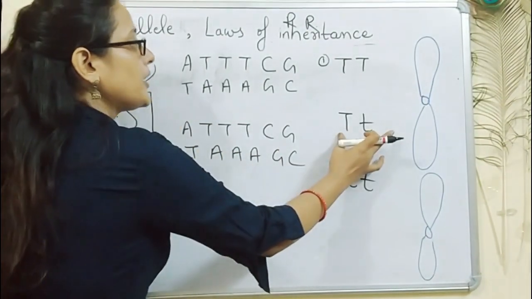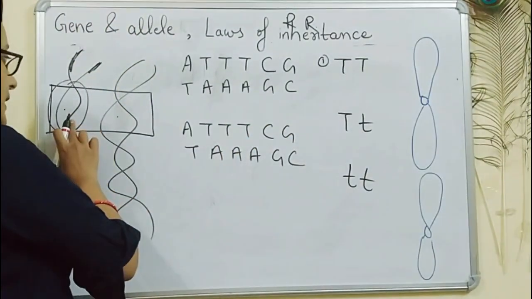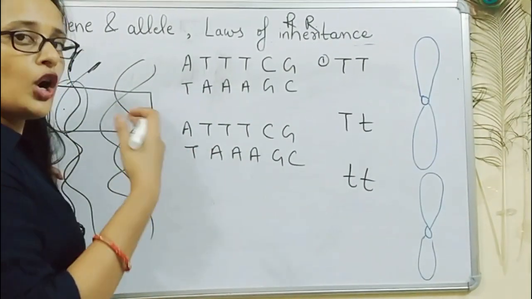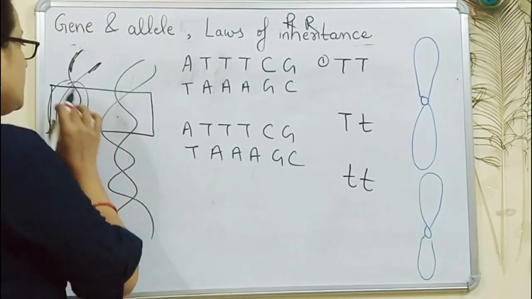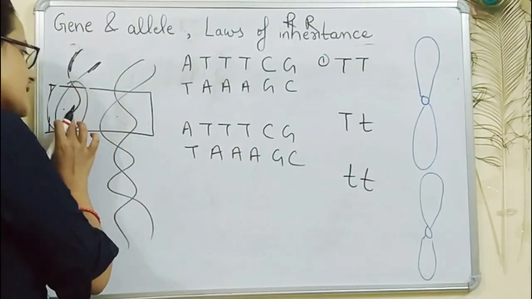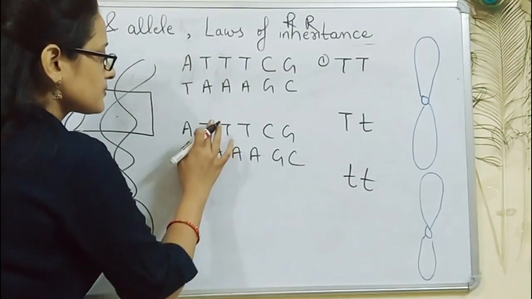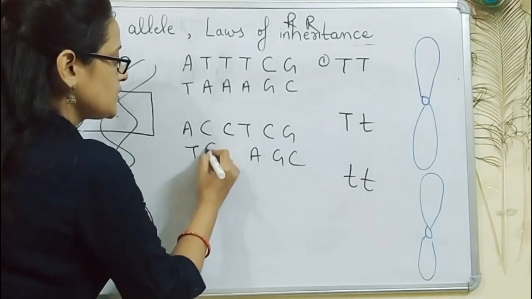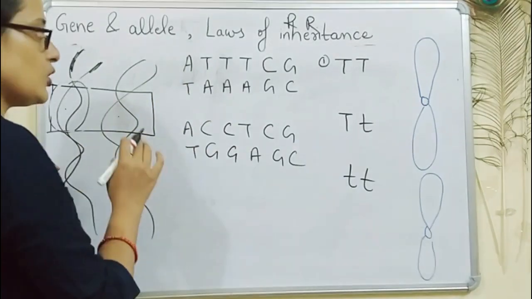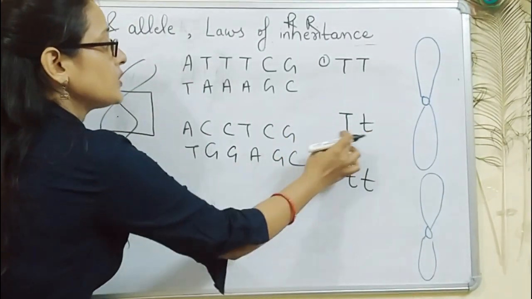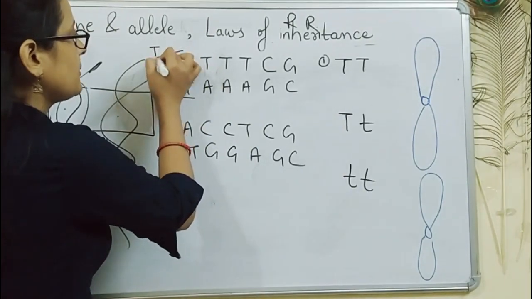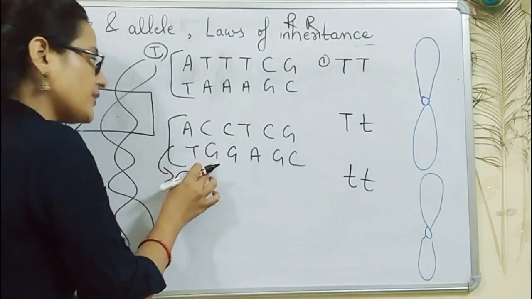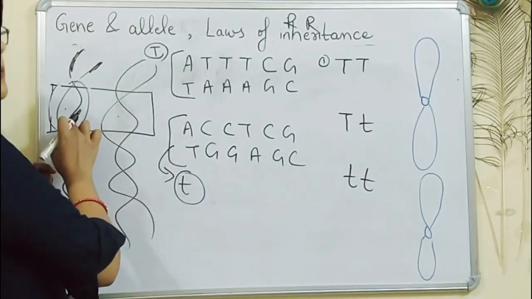In the case where they are heterozygous tall, one allele will form a functional copy of the enzyme, whereas the other allele will form a non-functional enzyme or no enzyme at all. In that case, the DNA which will be present over here will be slightly different from this DNA. Suppose over here, in case of these two, T, C are present. So over here it will be G. This will be the sequence of nucleotides in both the alleles because they both are different. So this one will form a functional enzyme. This one will form a non-functional enzyme. So this allele will be different in nucleotide sequence from the allele which will be present over here.